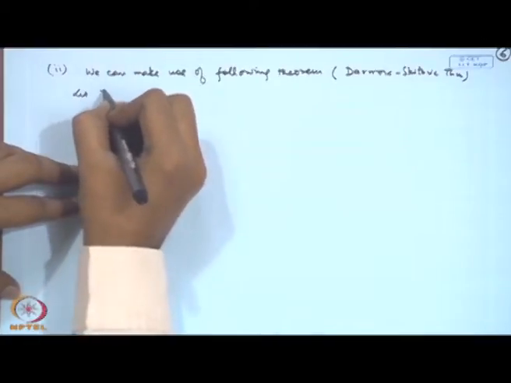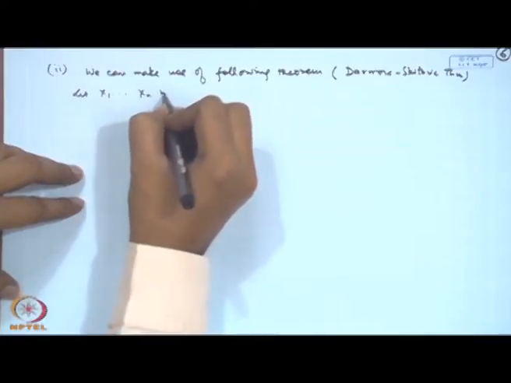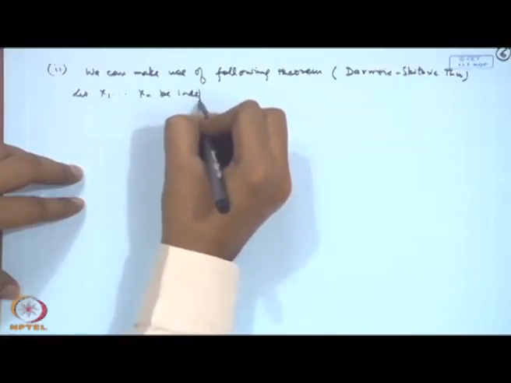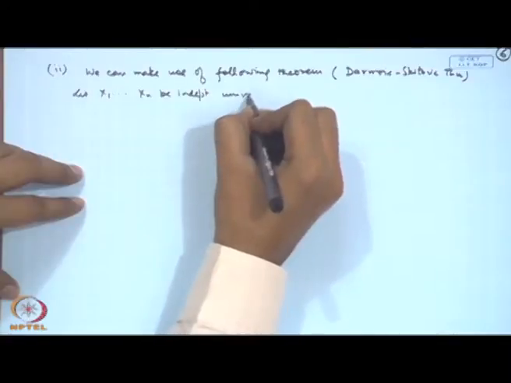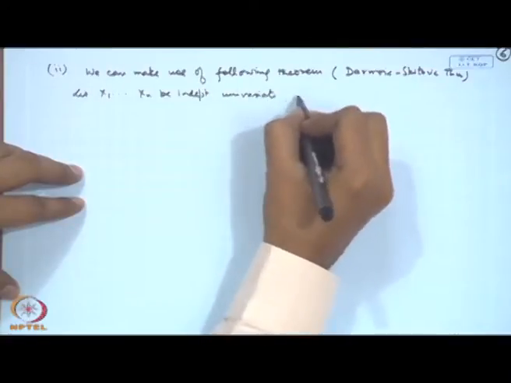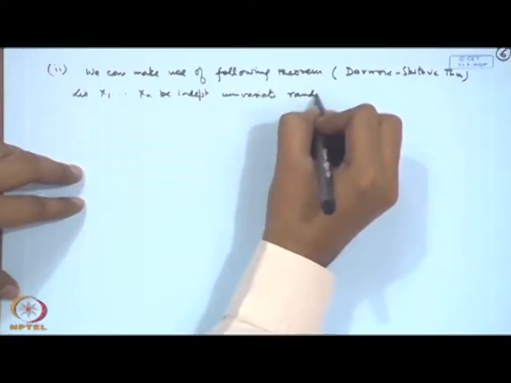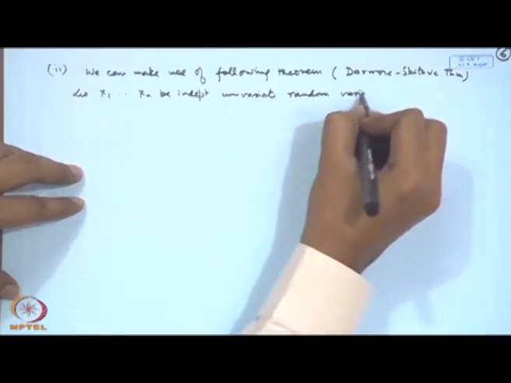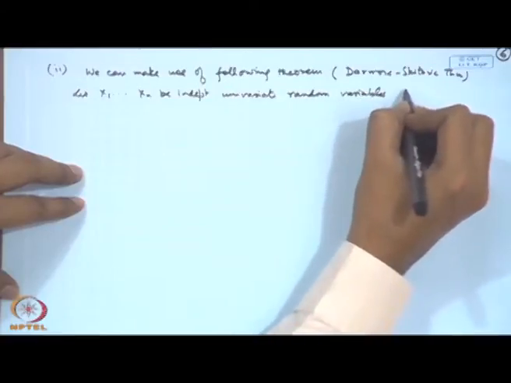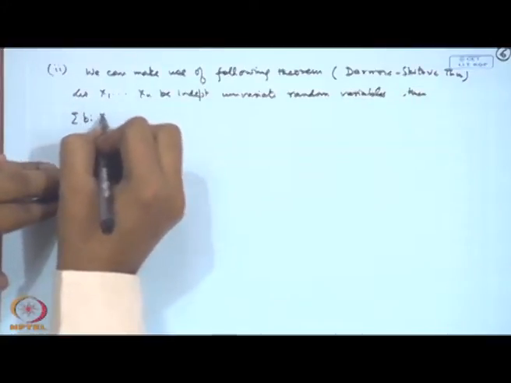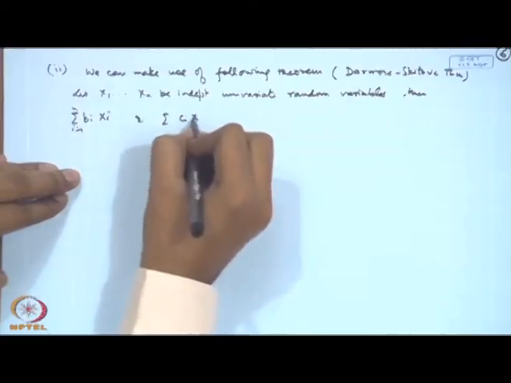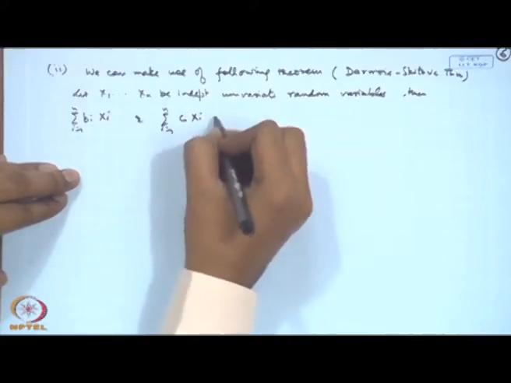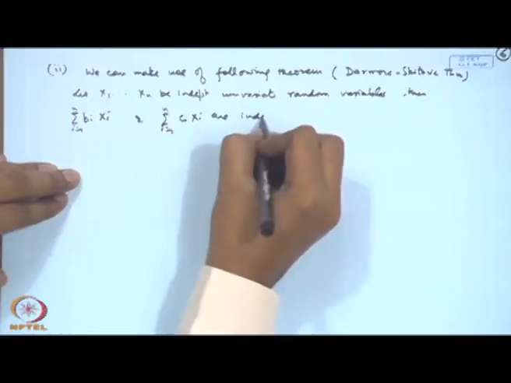Let x1, x2, ..., xn be independent univariate random variables. Then sigma bi xi, i equal to 1 to n, and sigma ci xi, i equal to 1 to n, are independent.